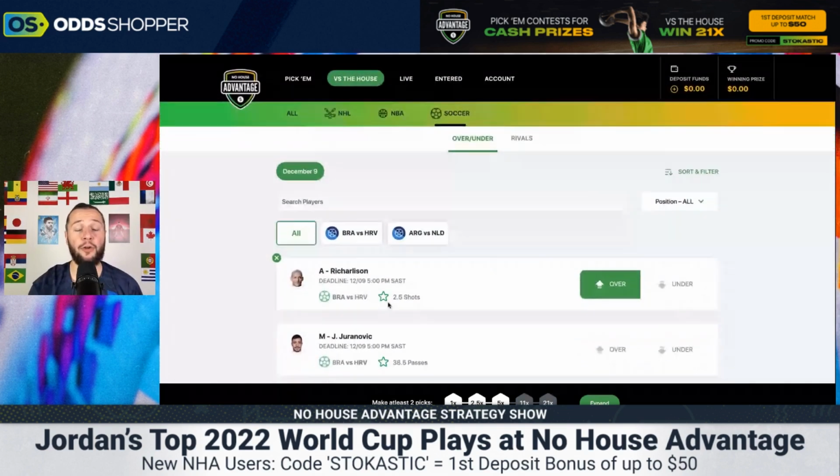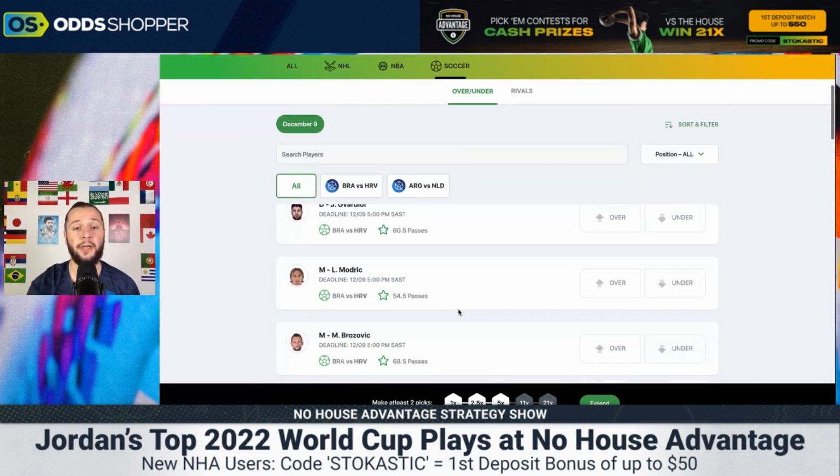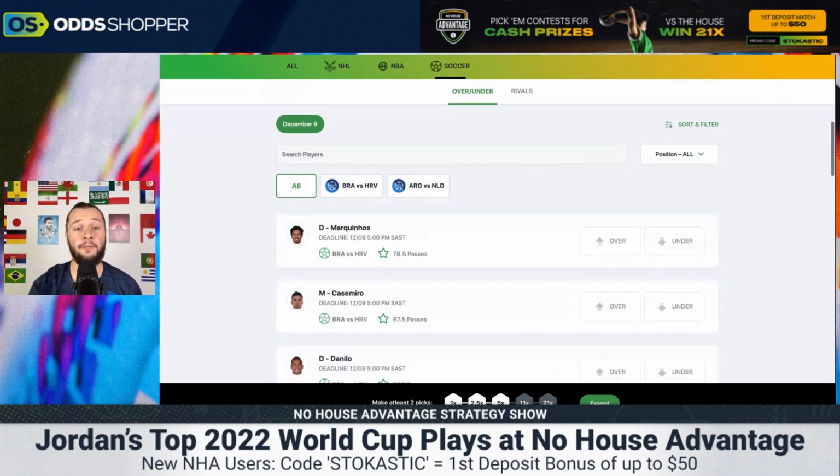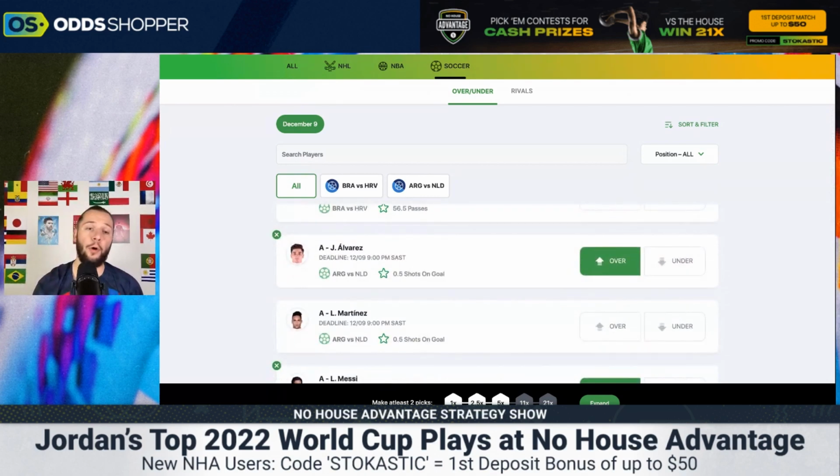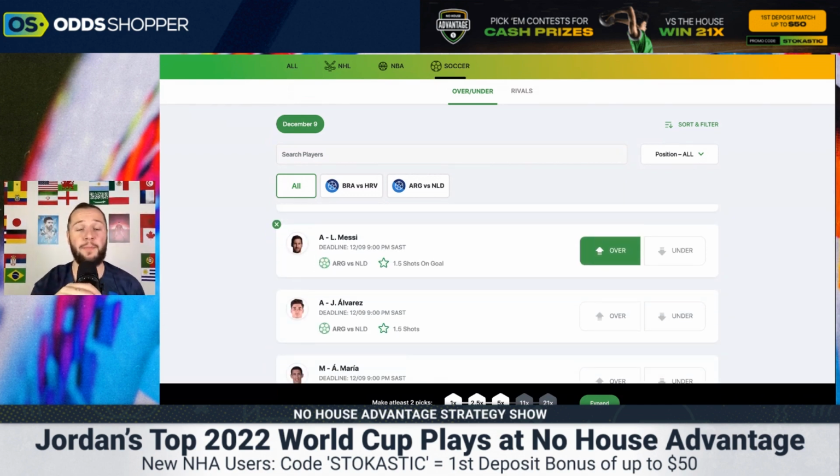In the Brazil versus Croatia game, we're going with Richarlison at over 2.5 shots. I just think he's going to be in the box. He's going to get opportunities against Croatia. And I do think Brazil are going to beat them quite comfortably. Then I've got Alvarez, who will be up front for Argentina. And I just think it's a lock over 0.5 shots on goal. I think he will get at least a shot on goal. And then Lionel Messi, one of the best players in the world. I'm definitely backing that over 1.5 shots on goal.